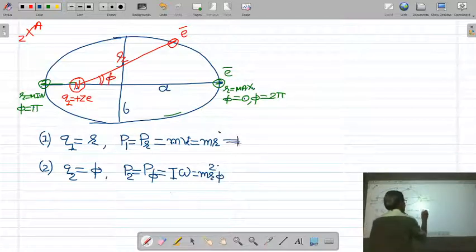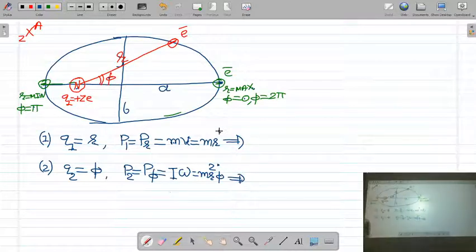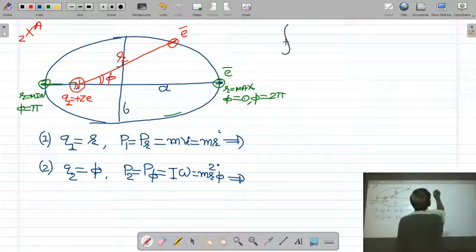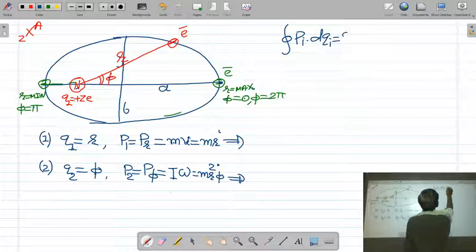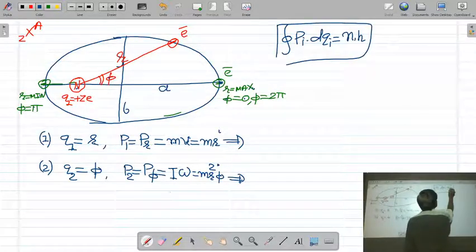Now we take the phase integral for two coordinates. For x coordinate you write the phase integral as integral of px dx. So here we want to write the phase integral for r coordinate and phi coordinate. What is the phase integral? Integral of pi dqi, and according to Wilson-Sommerfeld quantum rule, this phase integral must be an integral multiple of Planck constant h.